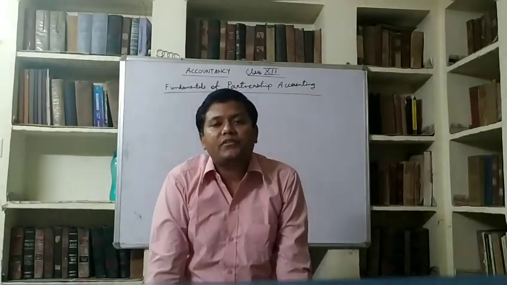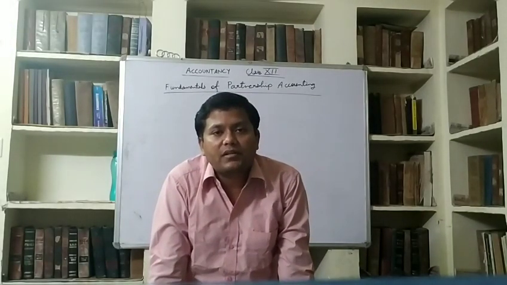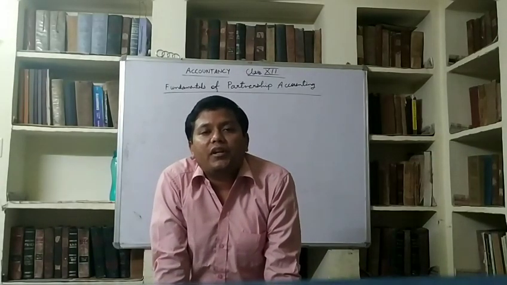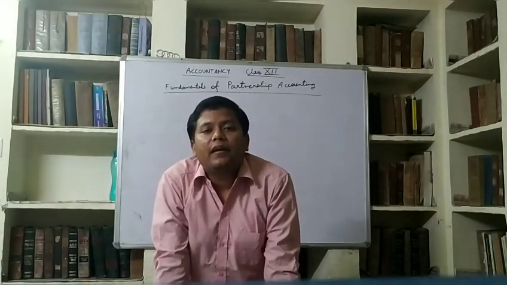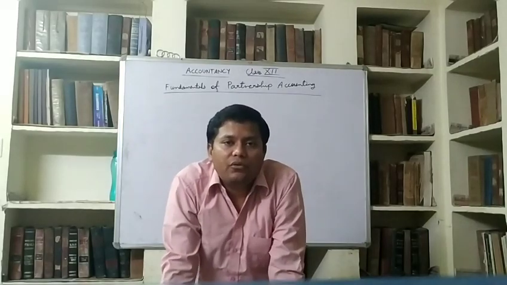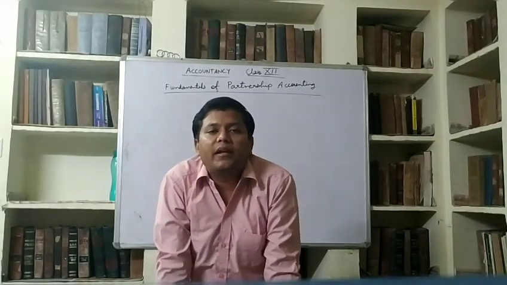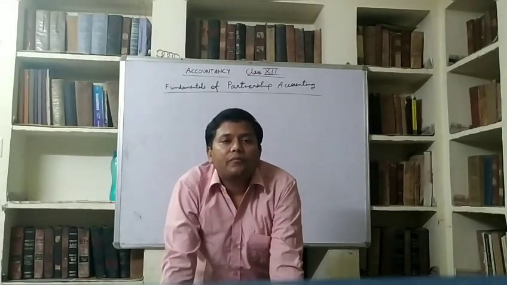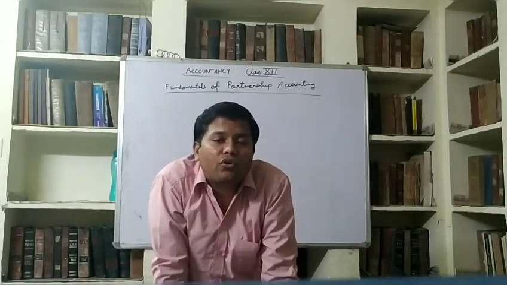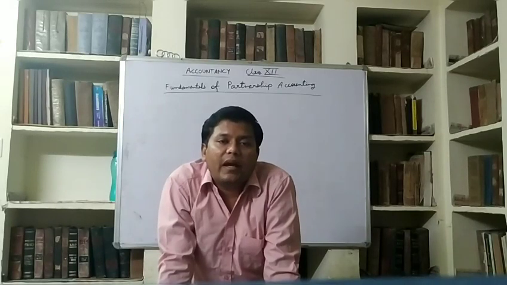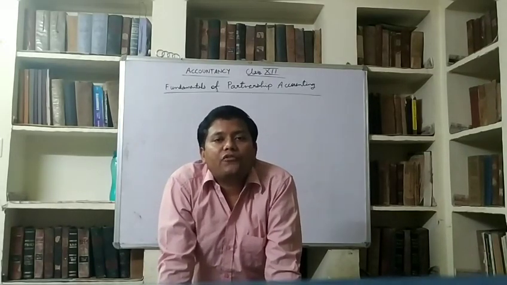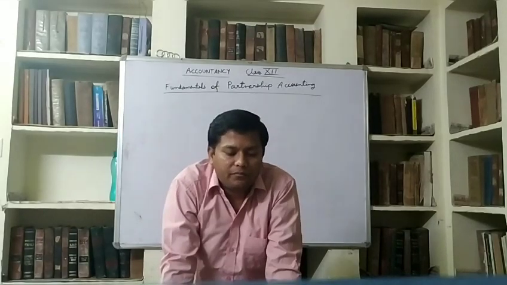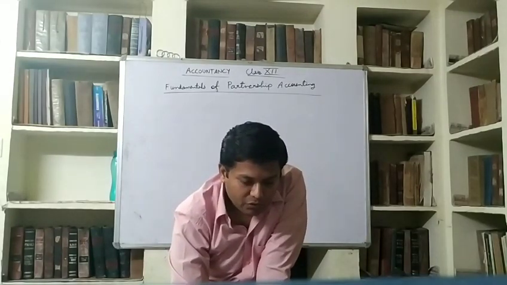But in the absence of partnership deed, nothing can be provided to partners. So interest on capital will not be allowed, salary or remuneration will not be allowed, commission will not be allowed, and the firm cannot charge interest on drawings from partners, and the rate of interest on loan will be 6% per annum. So remember this.